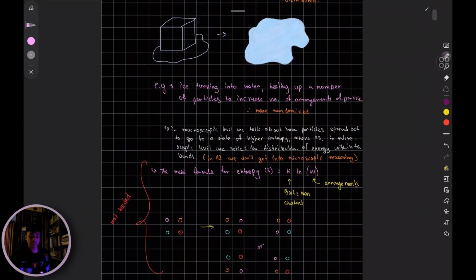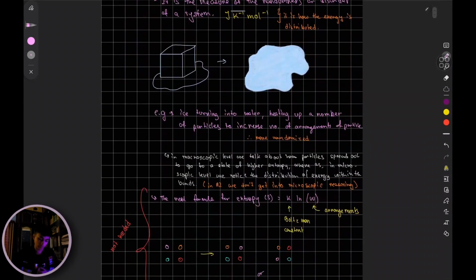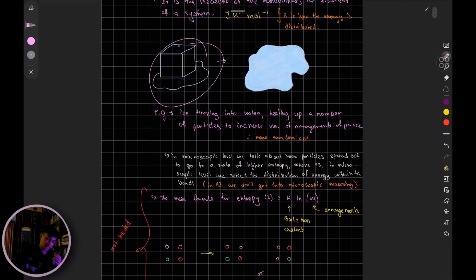These are the things we're going to consider to make sense of increase or decrease in entropy. Okay, so we have given you an example of melting ice, right? And the second thing that I mentioned is, when we're looking at it at macroscopic level, we talk about the movement of particles, how spread out the particles are. I gave you an example of melting ice going to a state of more spreading out, right? And the other thing is, when you look at it at microscopic level, we are talking about energy, the distribution of energy.